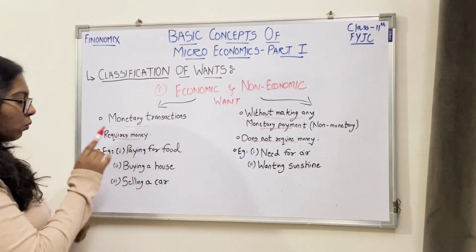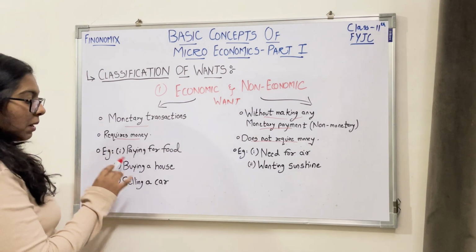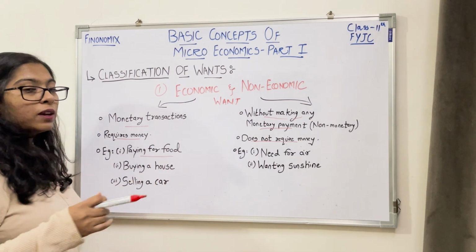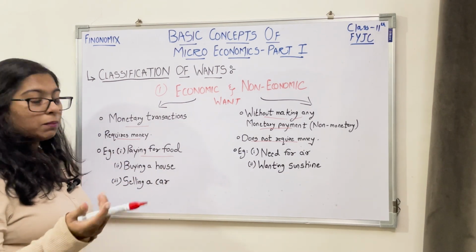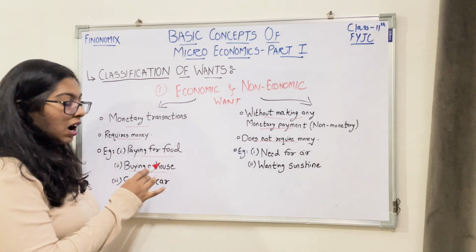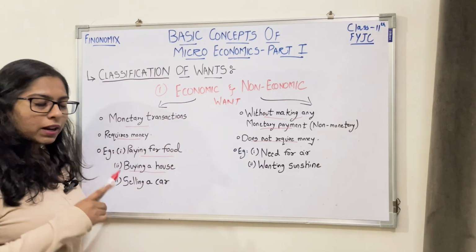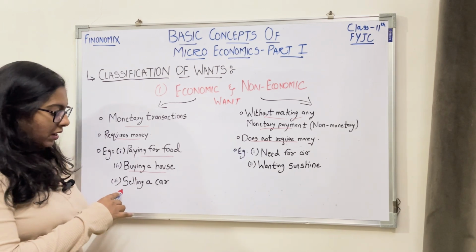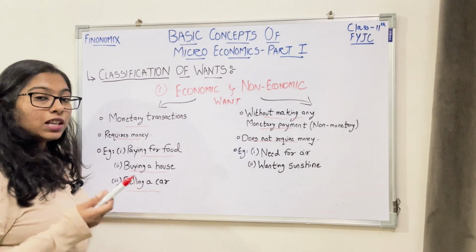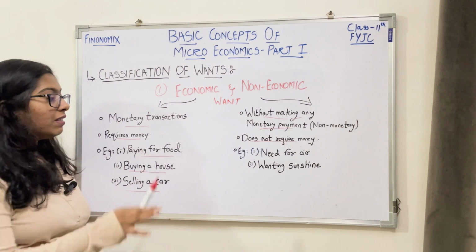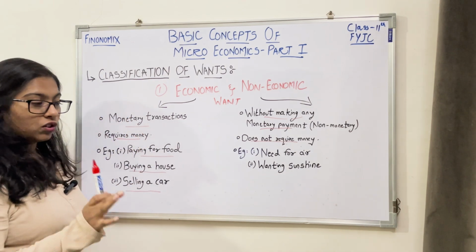Let us look at some examples. For economic wants, the first example is paying for food. You purchase food by giving out money. Next is buying a house. Similar to paying for food, you have to shell out money to buy a house. Next is selling a car. In this case, you will receive money, and even that is included in a monetary transaction.